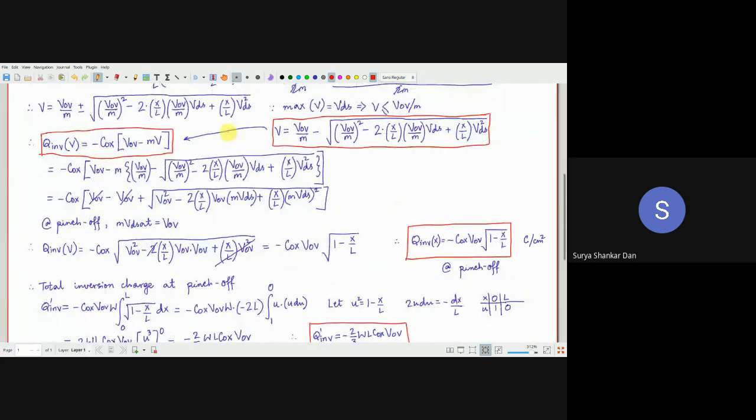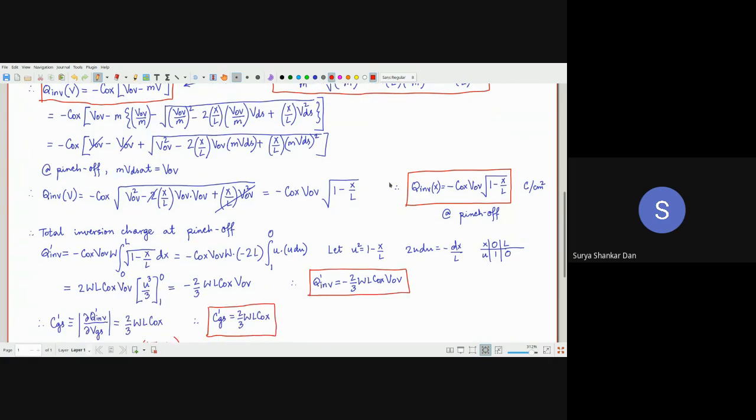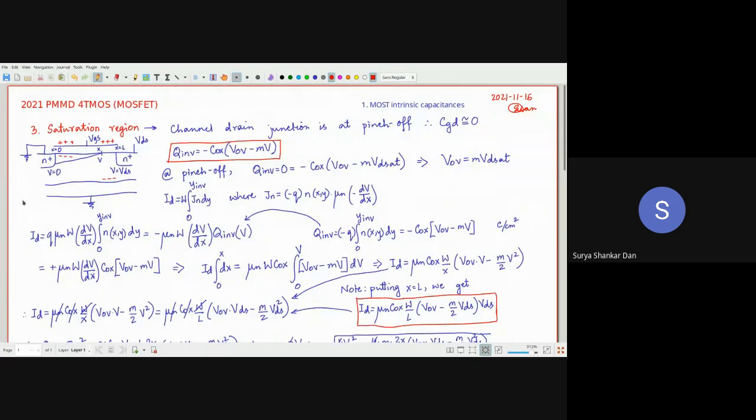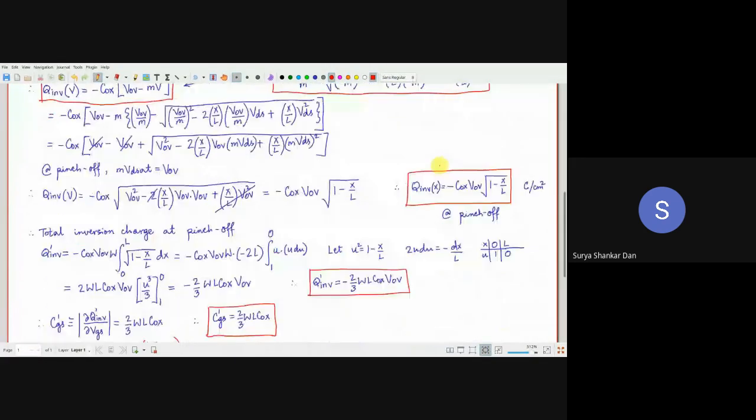So once we put this capital V in this V over here, you will simply put that relation and we will soon notice that VOV cancels out. And then we will use the point at pinch off. What is the situation? Again, we have seen this. Correct. So I'm utilizing the same relation here.